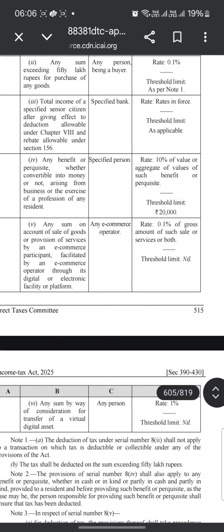Any benefit or perquisite, whether convertible into money or not, arising from business or the exercise of a profession of any resident, a specified person. Rate is 10% of the value or aggregate of the value of such benefit or perquisite, and threshold limit is 20,000.